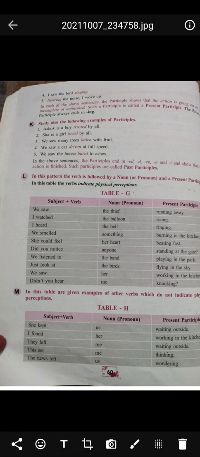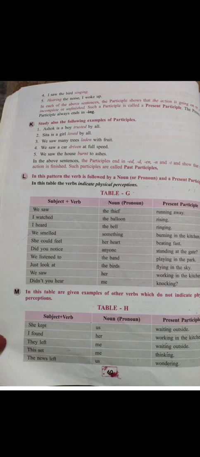Here a few examples are being given. Turn the page. In all these sentences, the participle shows that the action is going on, or is incomplete or unfinished. Such a participle, the present participle, tells you about the action which is going on and which is incomplete or unfinished. And what is the past participle? The past participle always ends with ed, d, en, and t, and it shows that the action is finished.